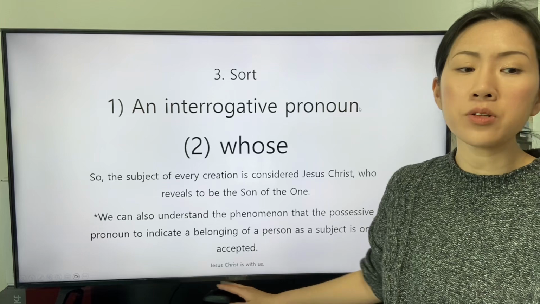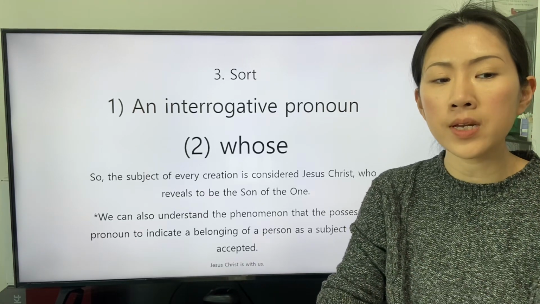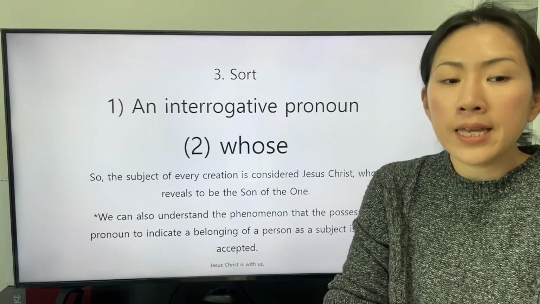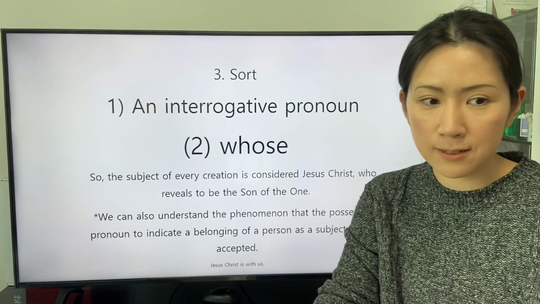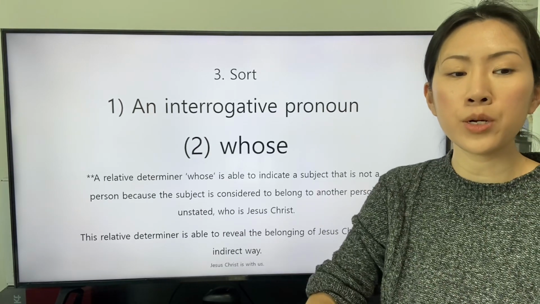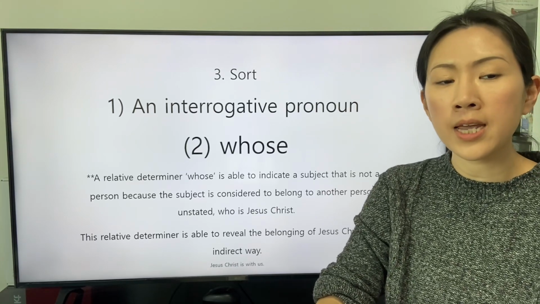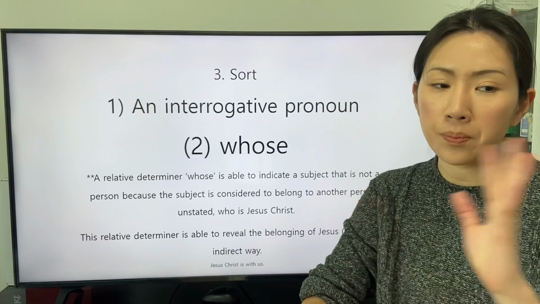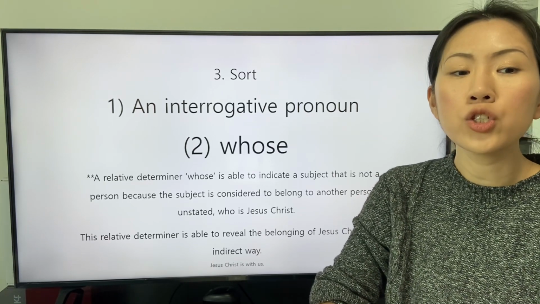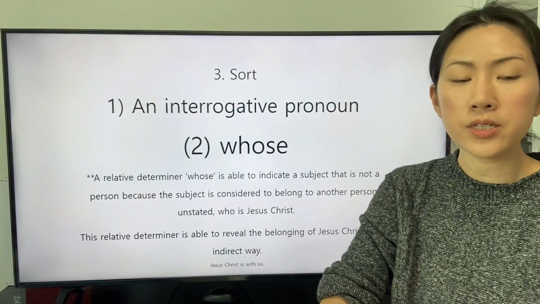We can also understand the phenomenon that the possessive pronoun to indicate a belonging of a person as a subject is only accepted. A relative determiner whose is able to indicate a subject that is not a person because the subject is considered to belong to another person, unstated, who is Jesus Christ.